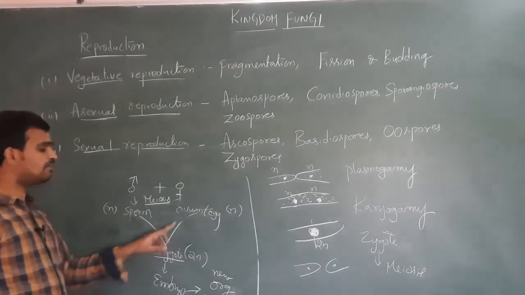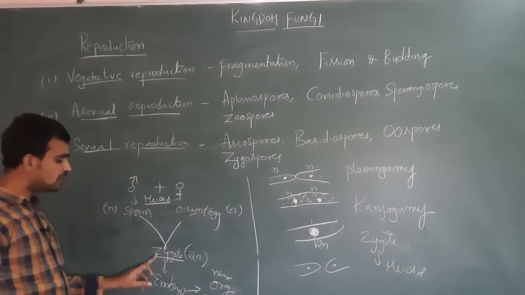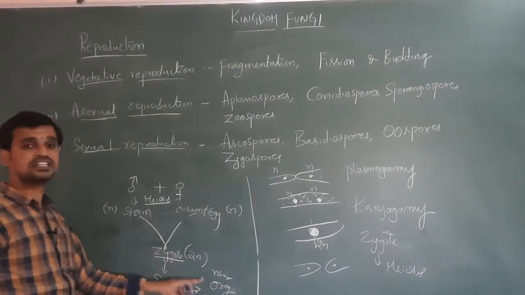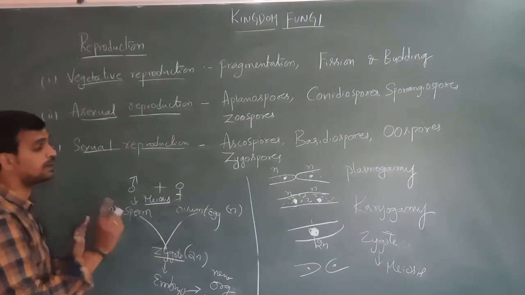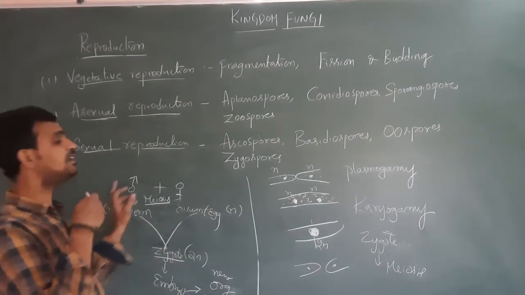The fusion of the male and female gamete results in the formation of a zygote. The zygote develops into an embryo, and the embryo develops into an organism. This is in the case of higher organisms, not in fungi. Please remember. Now, how does reproduction take place in fungi?